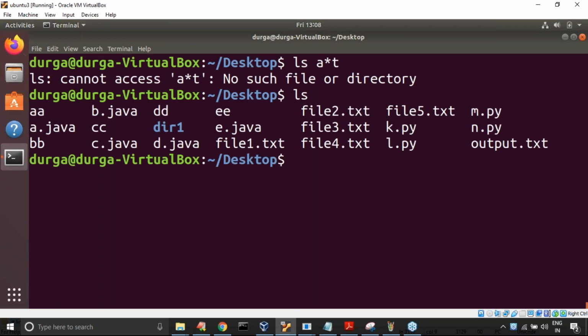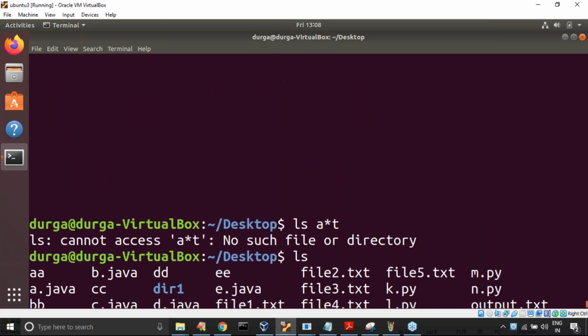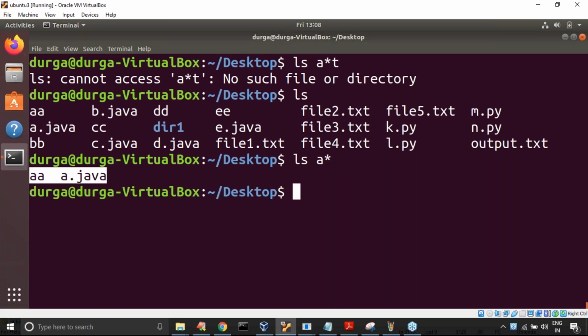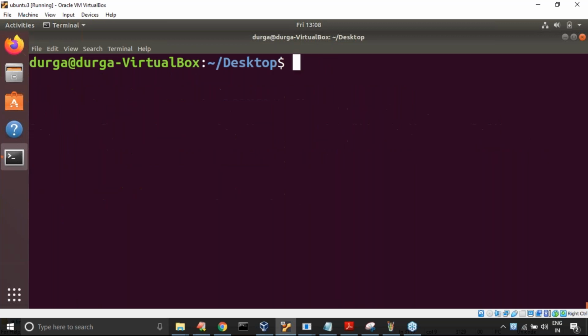Is a.txt there? One minute. Starts with A. ls a* starts with A, and these are the only things. Starts with A, ends with T: no such type of file. Okay, one minute, let me create one file. Touch a.txt, b.txt.